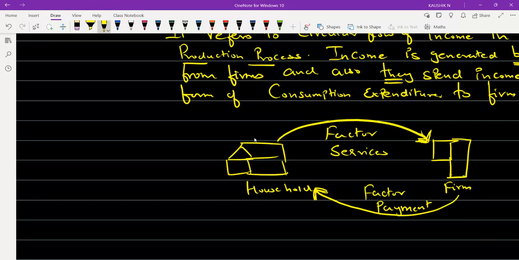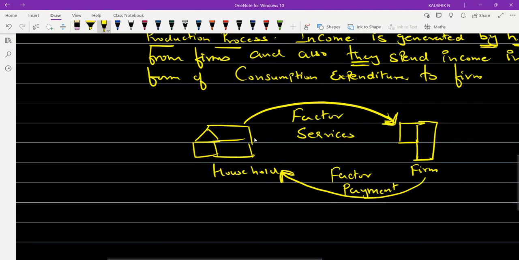In the same way, the household is providing the consumption expenditure back to the firm, and the firm is providing the goods and services back to the household. Now you will have to understand what it refers to, that is, for what purpose the services are provided. They are providing for the purpose of production. That is, they are providing the land, labor, capital, and enterprise.